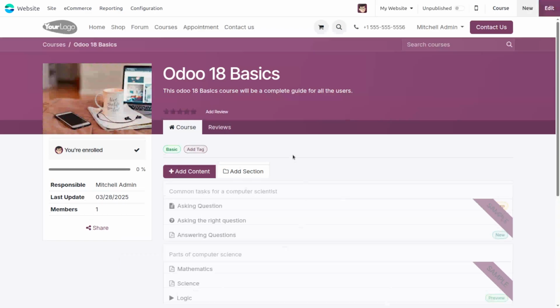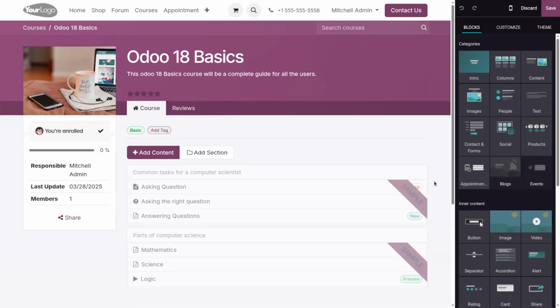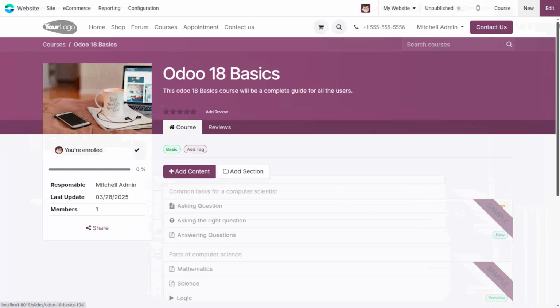So now the course has been created here. By default, Odoo provides different options, or using the edit mode in the website, we can design the look and layout of our website, using the building blocks and features present in the website. So when we click the edit mode, we can add more blocks and features to our course page. So now we can discard it and use the default features here.